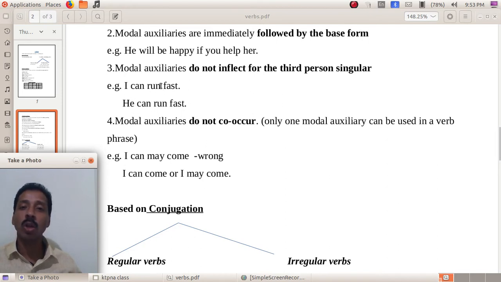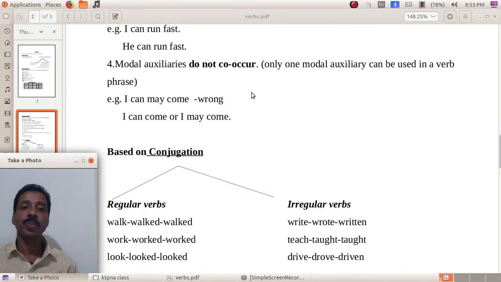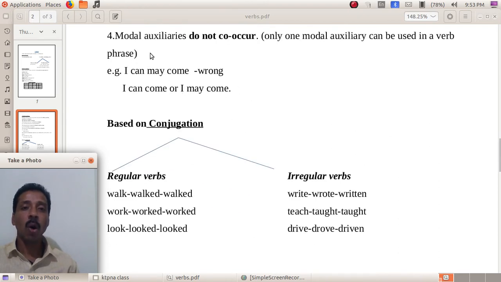It is run in both the contexts. So after a modal auxiliary, the same form of the main verb is to be used. And the fourth one, modal auxiliaries do not co-occur. What's the meaning of co-occur? Only one modal auxiliary can be used in a verb phrase. More than one modal auxiliary cannot be used.